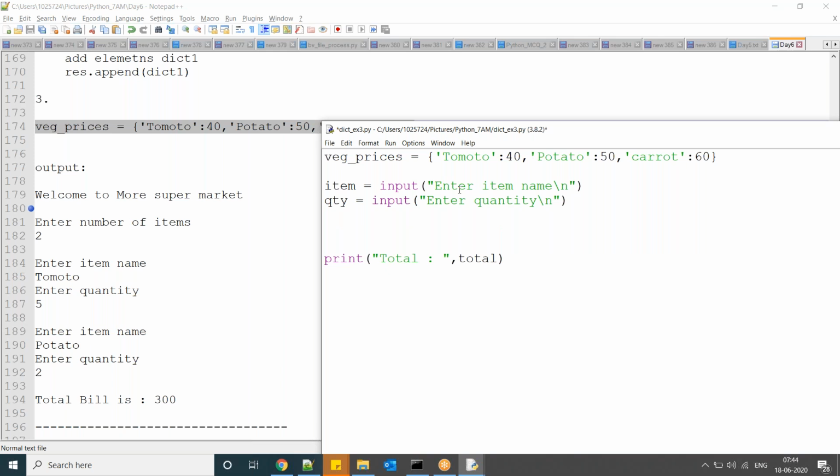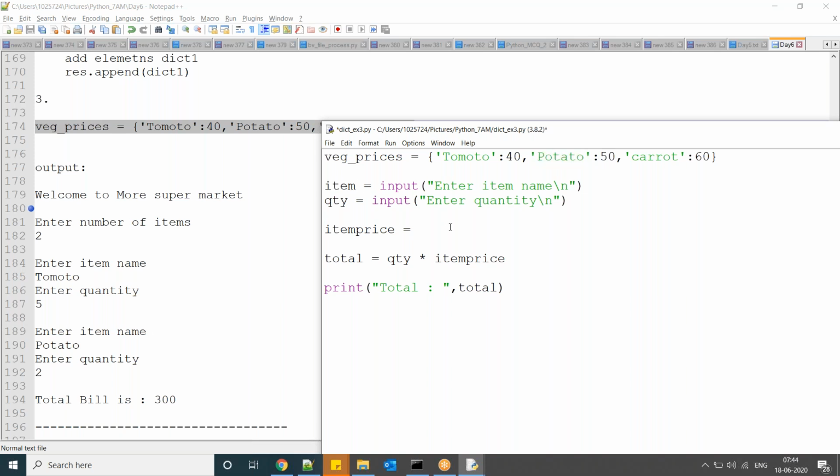So for this, how to calculate a total? Total means quantity into price. We don't know the price. How do we have to declare the price? Okay, so consider this one as item price. So item price equal to, whatever the item you entered, that item's price. For suppose you entered potato, I want this value. How can I get it? Earlier I told you, if you want to get a value, you have to use a key. Now the key is nothing but the value you entered.